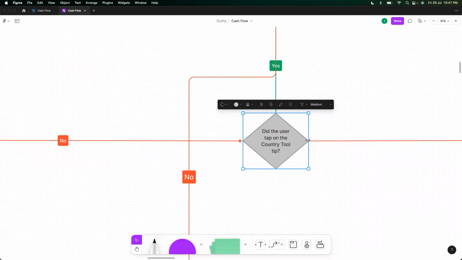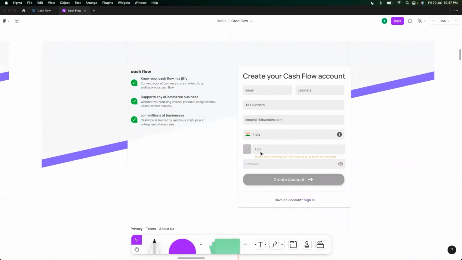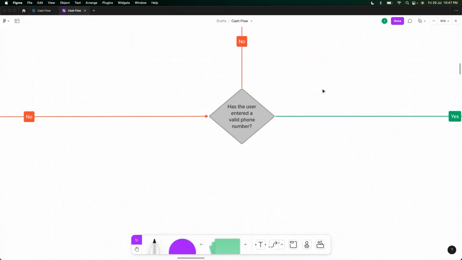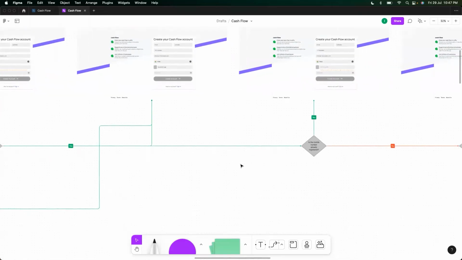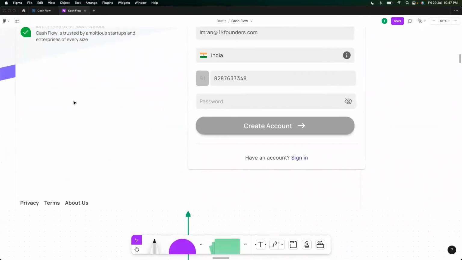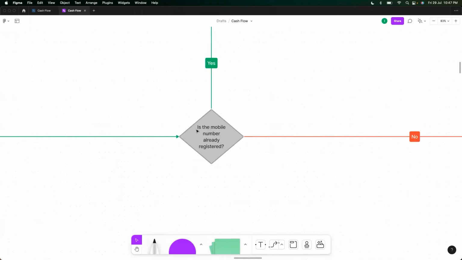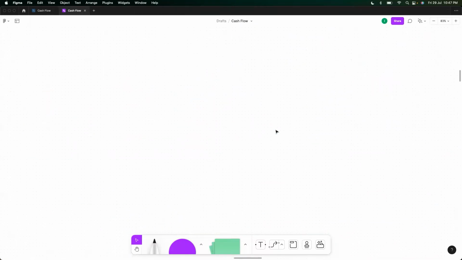Right? No. Has the user entered a valid phone number? Sorry, no. Enter a valid phone number to verify. You'll have to verify it in the next step, right? So we are telling the user very clearly over here that this is something that you will have to do. Has the user entered a valid phone number? Yes. The valid phone number came in, right? Next is the mobile number already registered? Yes. Then we show him the already registered number.